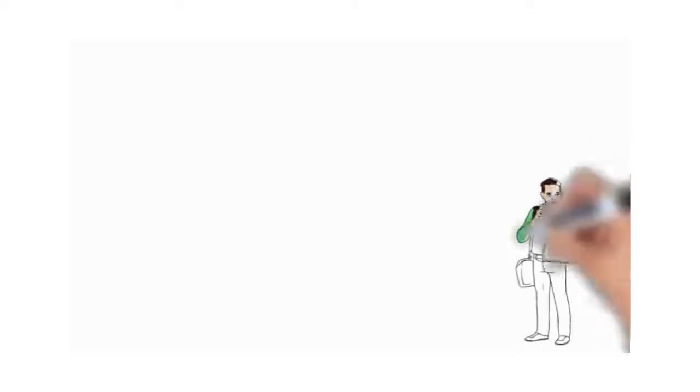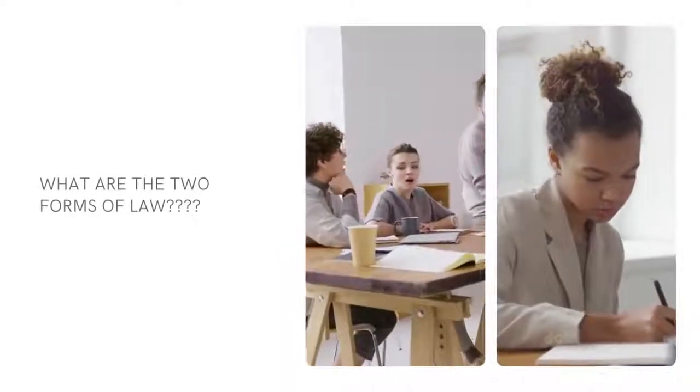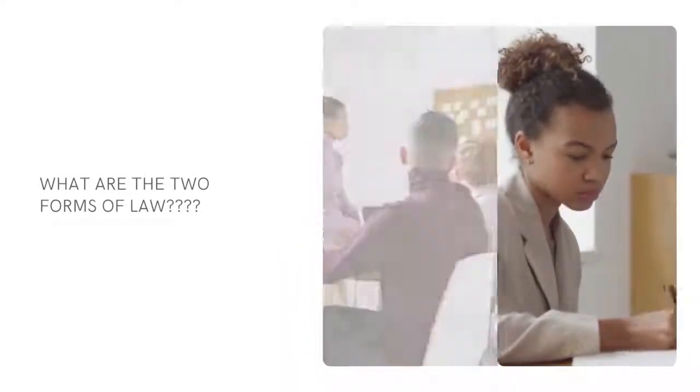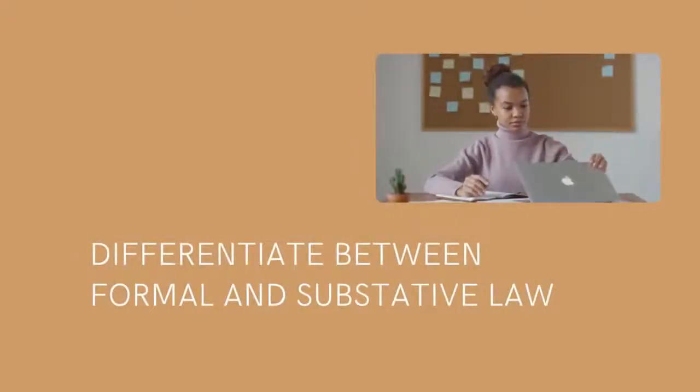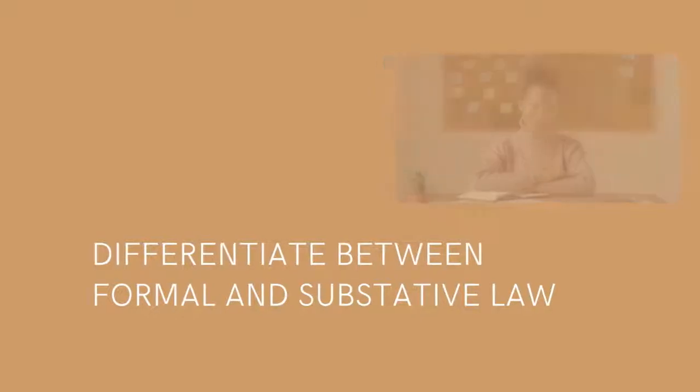I think it's time we recap and summarize the important stuff. So, as a legal practitioner, how would you define the law? The law is made, governed, and enforced by state organs. The law is divided into private and public law. Formal law includes rules established by an institution, whereas substantive law establishes the rights and obligations that govern people and organizations.